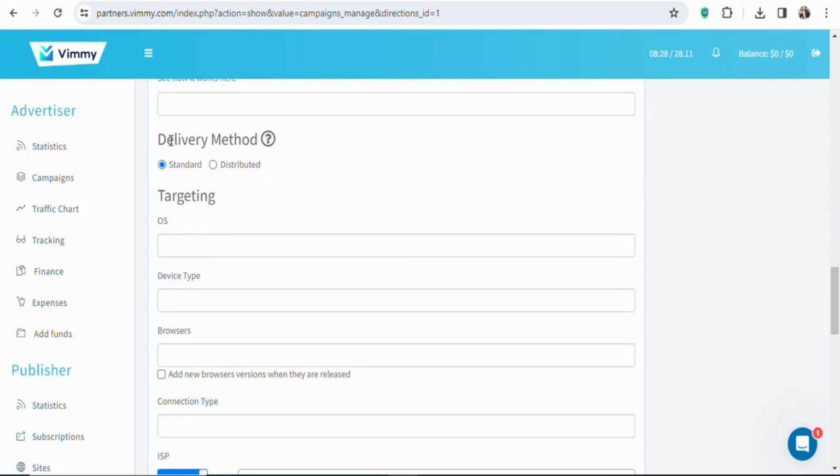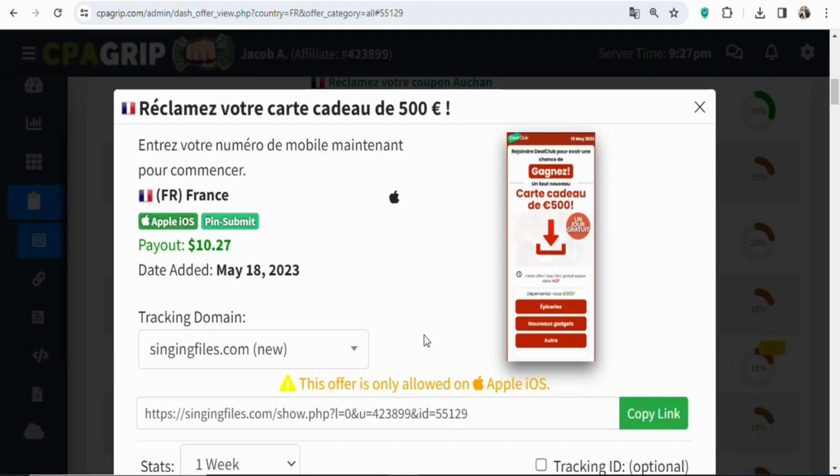Once you scroll down, you can see delivery method. You can see they have standard and distributed. Leave it with the standard. Once that is done, you can see targeting OS. That is the operating system. You have to select the operating system here. When you come back to the CPA group, you can see it is allowed on Apple iOS. That is the operating system.